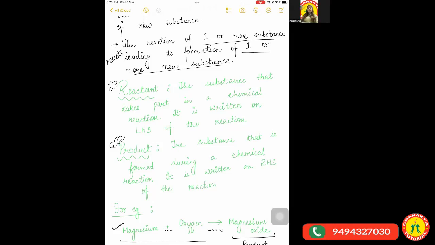Okay. So reactants are the substances which we take in the beginning of the reaction. Products are the substances which are formed at the end of the reaction. Fine. Reactants are always written on the left hand side of the reaction, and products are always written on the right hand side of the reaction. Any doubts, anyone till this point?